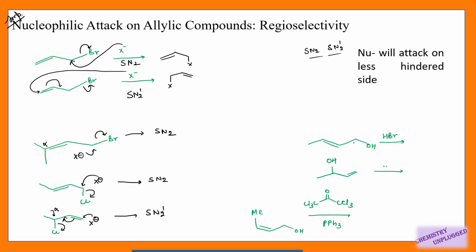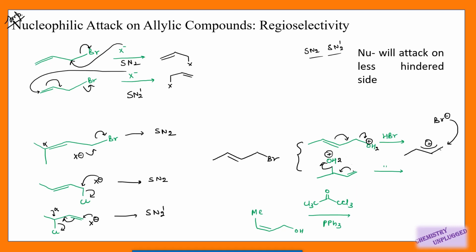Then if I am using this allyl alcohol, these are two types of allyl alcohol and we are using HBr in this reaction. So we know that this H will provide a proton and it will protonate this OH. So we will get a carbocation generated at this carbon and at this carbon, and these two can show conjugation with this allylic double bond. So we will get the same type of intermediate in this reaction, right? So the incoming nucleophile, that is Br, will attack on the less hindered side. So in both cases we will get this product, right?